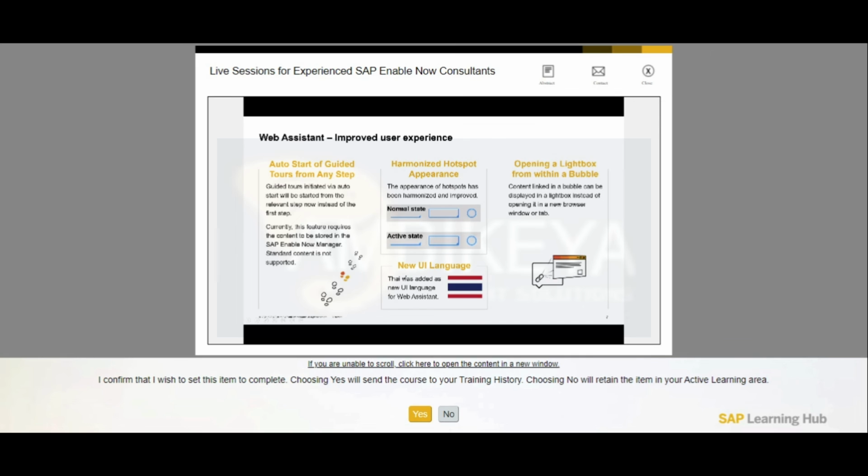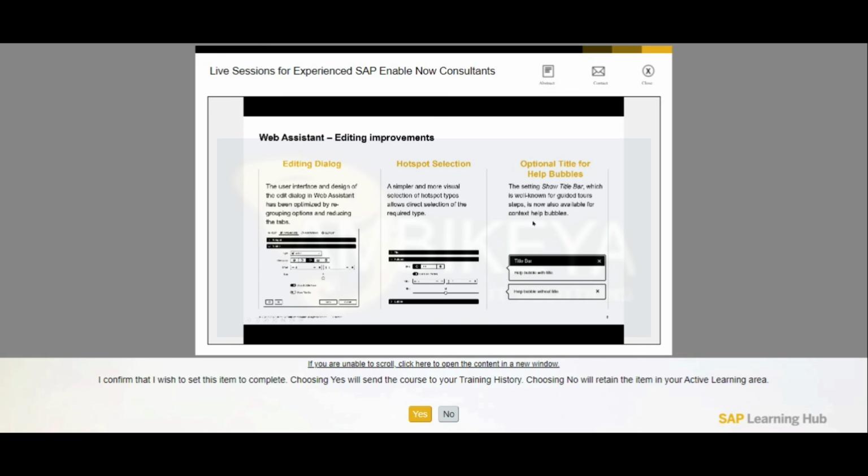Small one, harmonization, self-explaining. UI language tie, also self-explaining. The lightbox is now overall accessible. So basically any link can be triggered into the lightbox. So you avoid having multiple tabs and avoid the lost in hyperspace phenomenon by forcing basically everything that you want into the lightbox. Especially for link tiles, which was really a missing one, which is now possible. So the switch that you know from others is now available there as well.